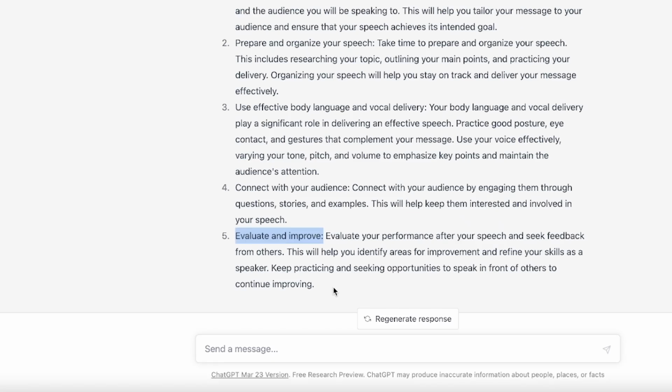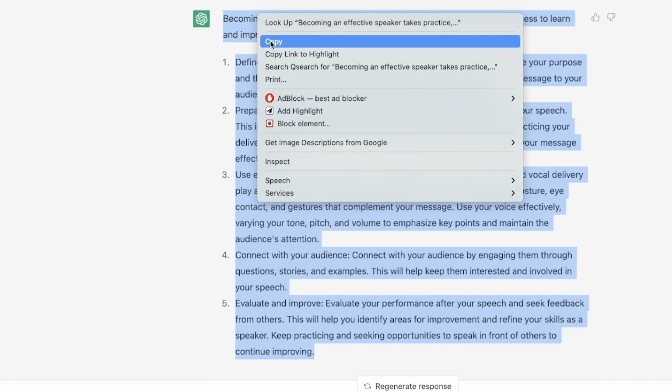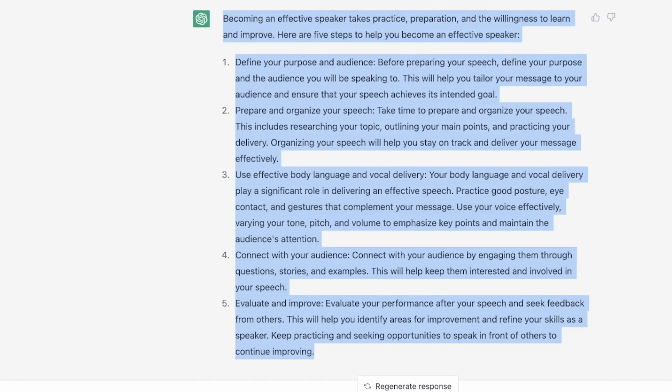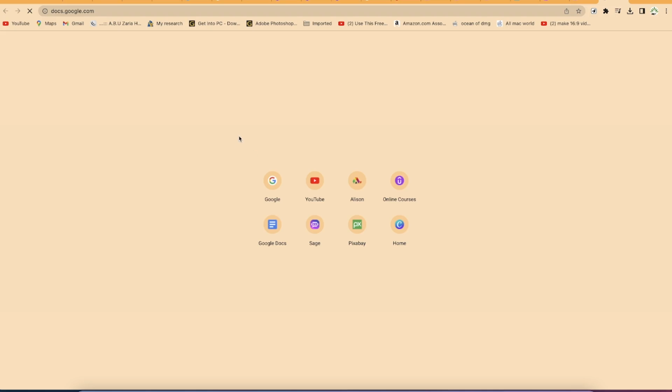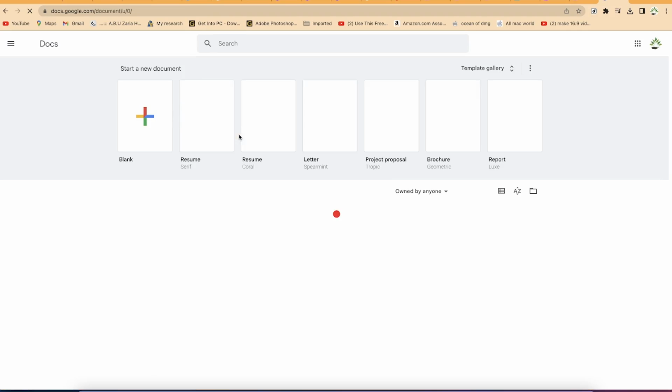If you like, you can go ahead and regenerate this response. If you don't like it, you can regenerate, or if you like it, you can go ahead and copy. Okay, so let's say we have this as our own text. Now we can go to Google Docs, docs.google.com, and paste this and see how we can separate it to make it easier for the AI to understand.